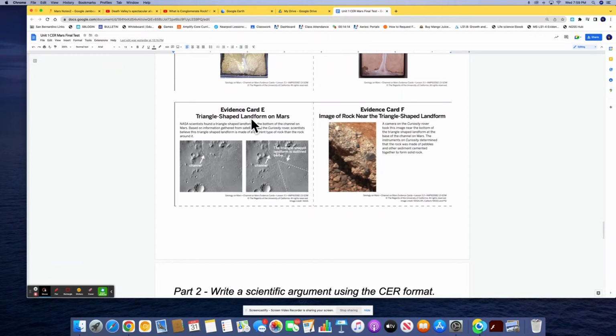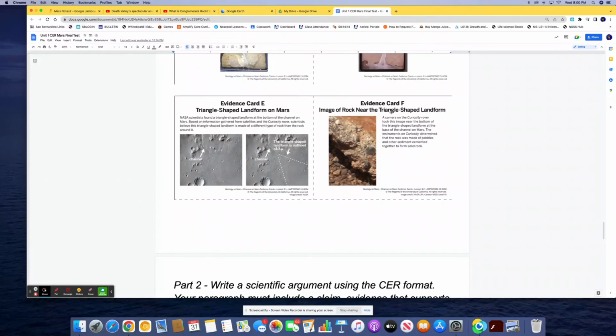Okay, evidence card E, the triangle-shaped landform on Mars. NASA scientists found a triangle-shaped landform at the bottom of the channel on Mars. Based on information gathered from satellites and the Curiosity rover, scientists believe the triangle-shaped landform is made of a different type of rock than the rock around it. So here's the triangle-shaped landform. The rock inside of it is made of a different type of rock than the rock around it.